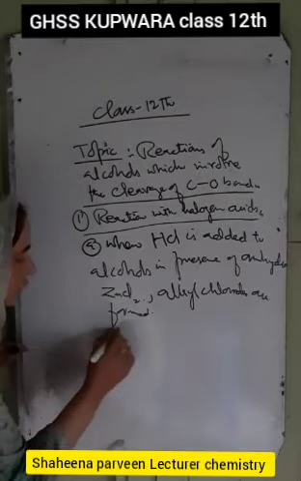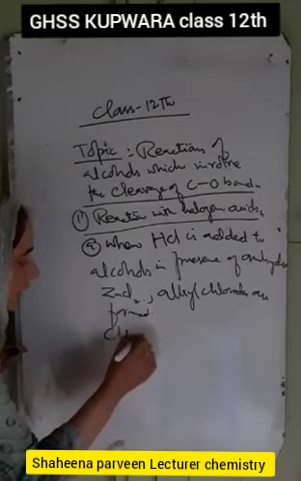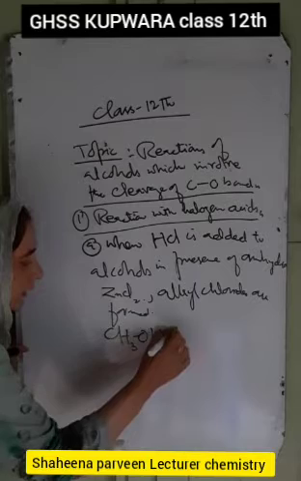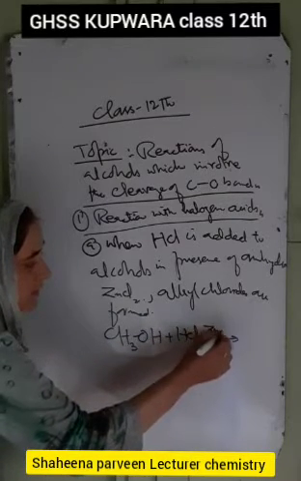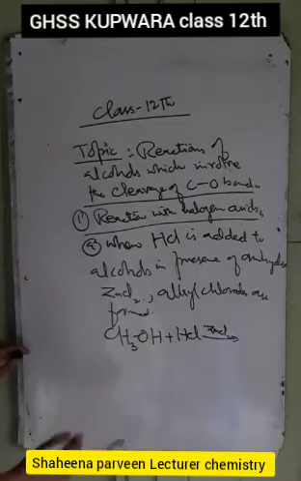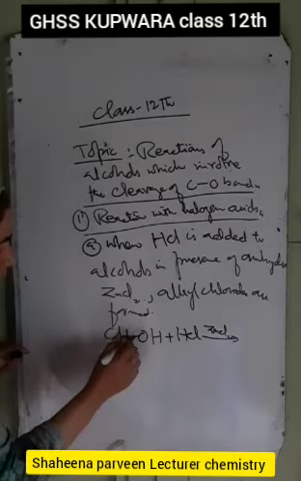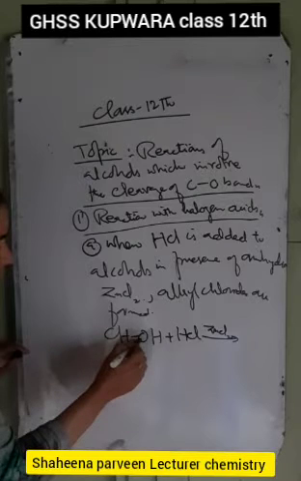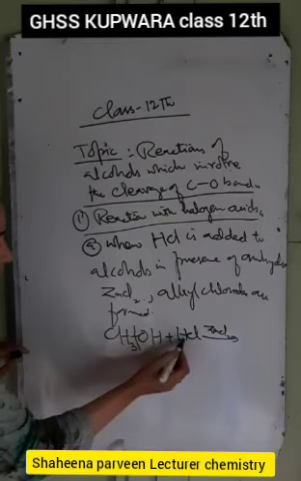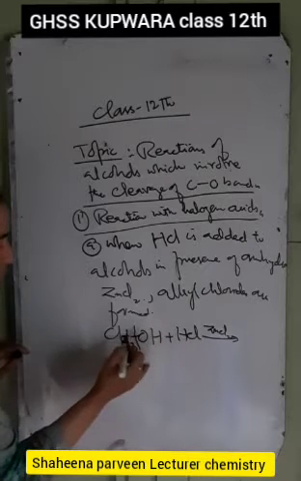Suppose we have methanol, that is CH3OH, and if we add HCl to it in presence of ZnCl2, anhydrous zinc chloride, here cleavage occurs of the bond between C and oxygen. The OH comes out with this hydrogen and Cl goes here.